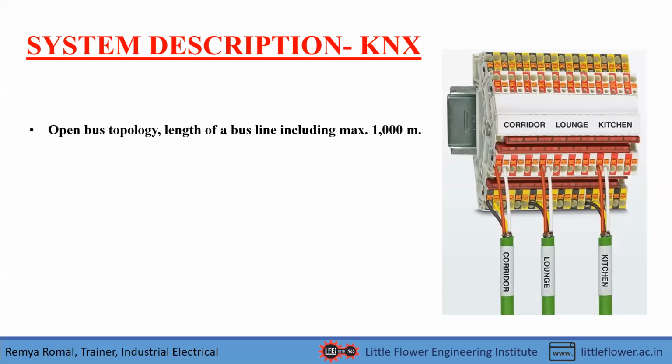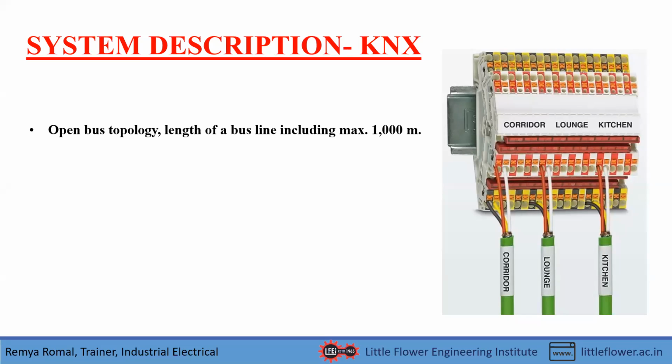This type of KNX system, or this type of home automation devices, has an open bus topology, and the length of a bus line is a maximum of 1000 meters. That means the distance between the power supply or the first device to the end device, the end load, maybe a non-dimmable LED or any equipment, should be within 1000 meters. So even if you do automation for big homes, the distance from the first device to the last device will be 500 or a maximum of 600 meters.